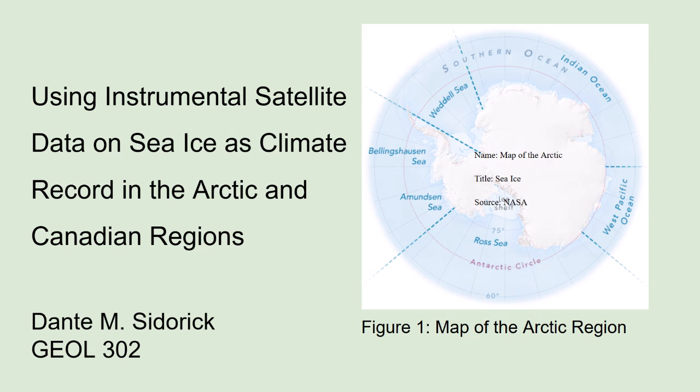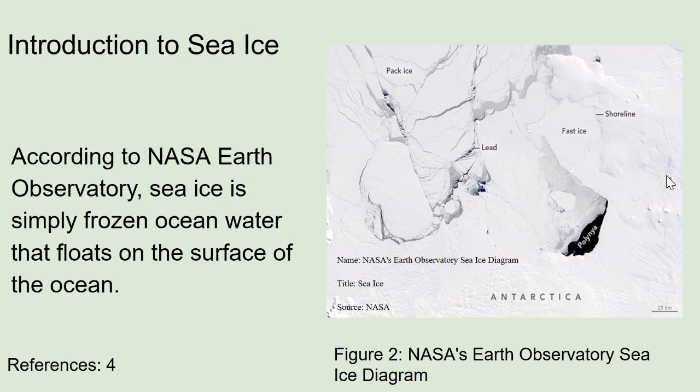Instrumental satellite data helps climatologists understand how climate has changed and continues to change in the Arctic and Canadian regions by measuring and recording data on sea ice. Instrumental satellite data is a collection of evidence that documents the climate of the past: a climate record. An example of instrumental satellite data that this project will hone in on is sea ice. Sea ice is a climate record used to understand past, present, and future climate change in the Arctic and Canadian regions. Scientists interpret this climate record by looking at the subject of the instrumental satellite data, sea ice for example, and using it to understand a certain period of geologic time.